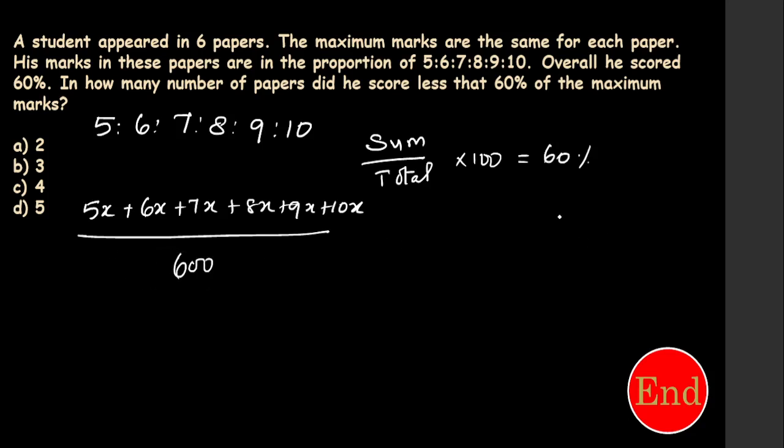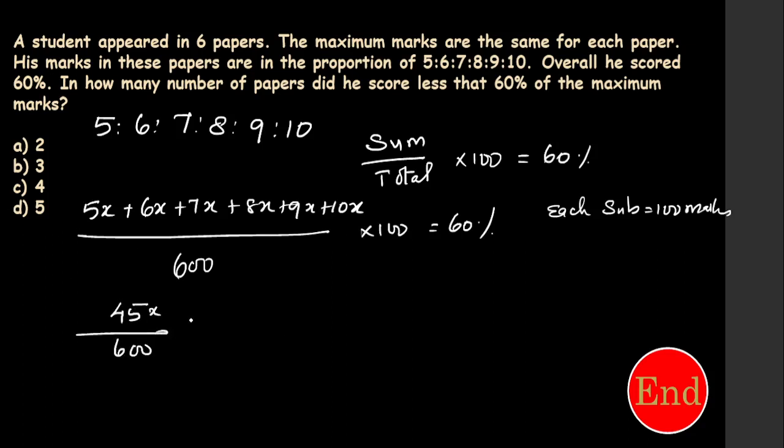So what I'm going to do is each subject is 100 marks. Okay, so each subject is 100 marks. Totally 6 subjects. So total is 600 into 100. We need to get 60%. From this, I got 45x by 600 into 100 is equal to 60. I can find out the x value. The x value is 360 over 45, that is 8. So here the x value is 8.